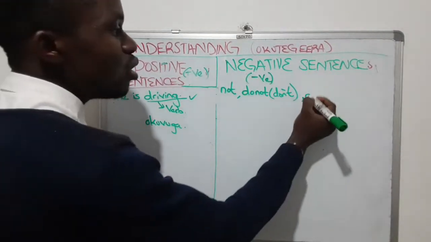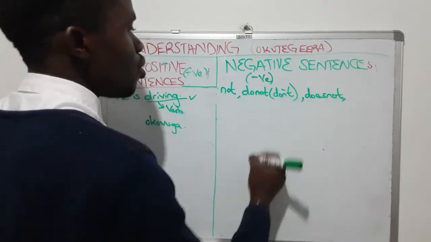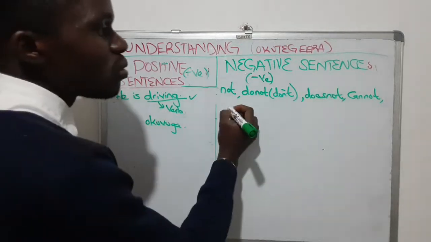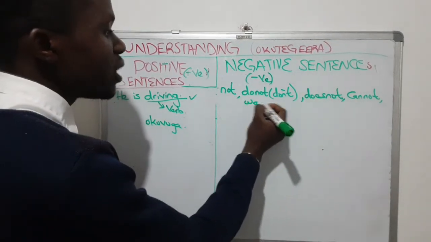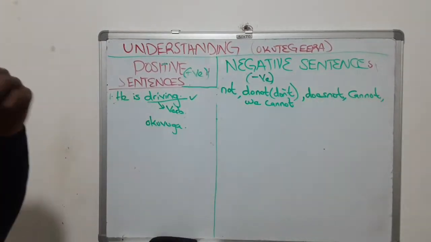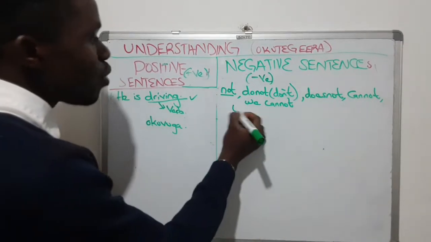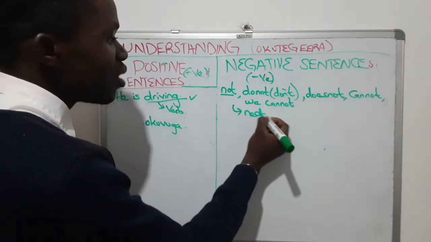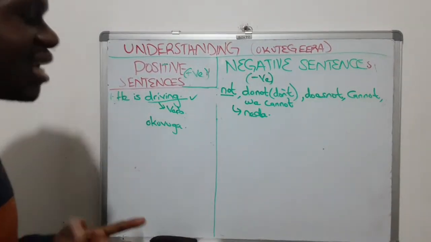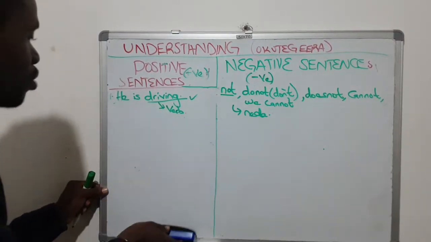Oba does not for singular objects or subjects, does not, oba can not, tasobola, can not, or we can't, we cannot, the same as we can't. So negative sentence ziba zirinamu buno not in it, negative, nedda, oba owakanya, nedda, sigenda kukikola, nedda, not, nedda, nedda, sigenda kunaaba. Okay, let's have another example and you further understand what I'm talking about.